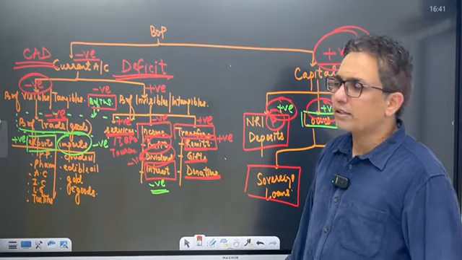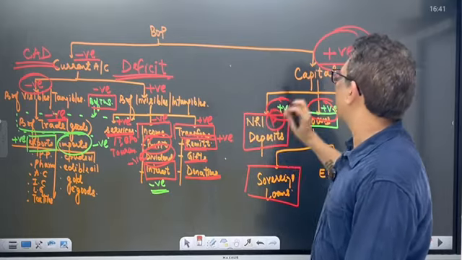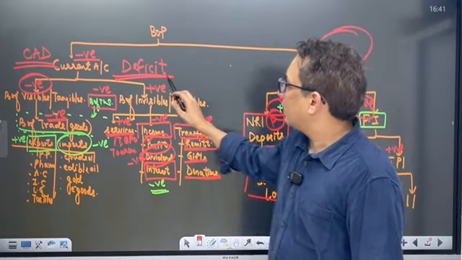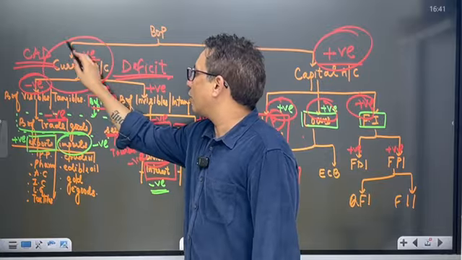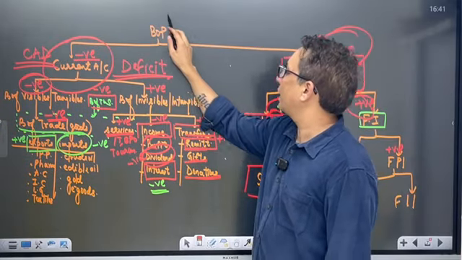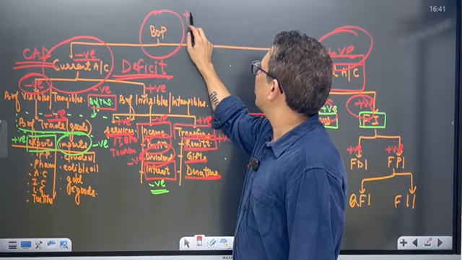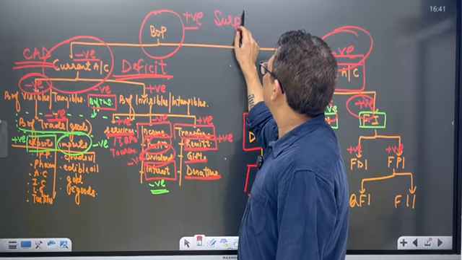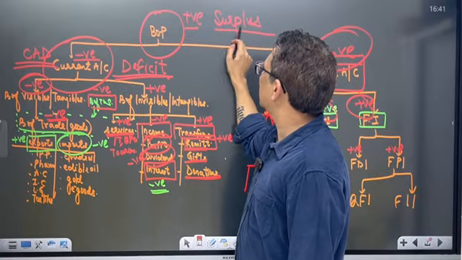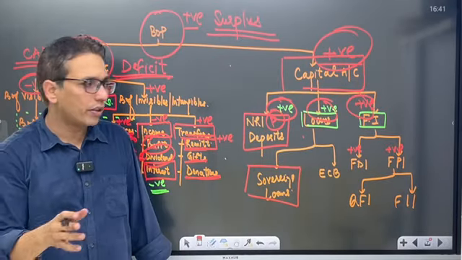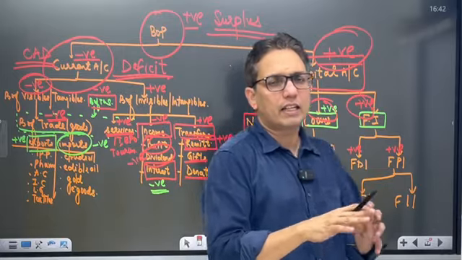But as of now, this is deficit, this is surplus. So what about BOP? The deficit of current account is less than the surplus of capital account. Therefore, in India's case, BOP is positive, BOP is surplus.